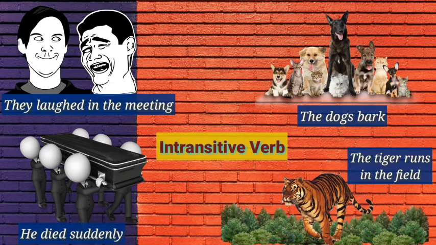In the third example, the dogs bark. We do not find any object in this sentence. The tiger runs in the field. Again, the rest of the sentence, in the field, is not an object. It is again a prepositional phrase. So the verbs laughed, died, bark, and runs are intransitive verbs. They do not need any object to make sense.